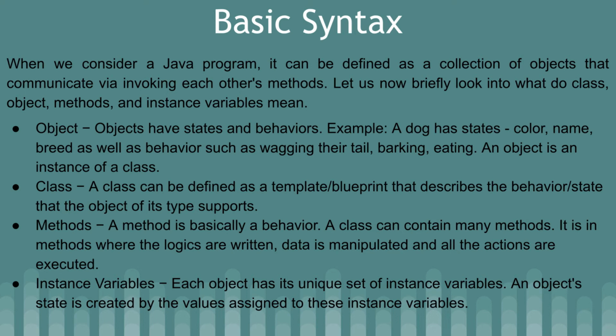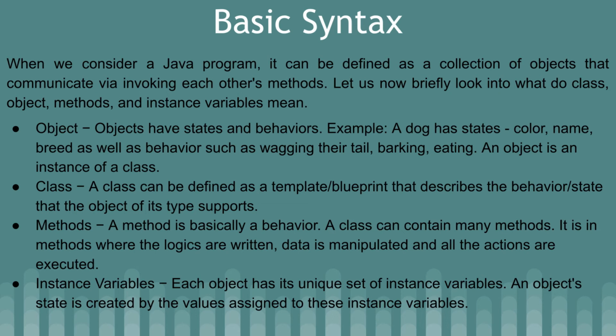Object. Objects have states and behaviors. Example, a dog has states: color, name, breed, as well as behaviors such as wagging its tail, barking, eating. An object is an instance of a class. Now, what is a class? A class can be defined as a template or blueprint that describes the behavior and state that the object of its type supports.